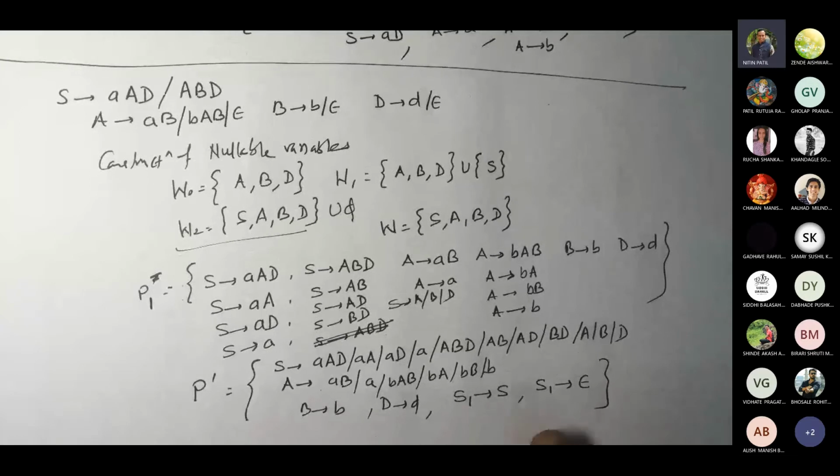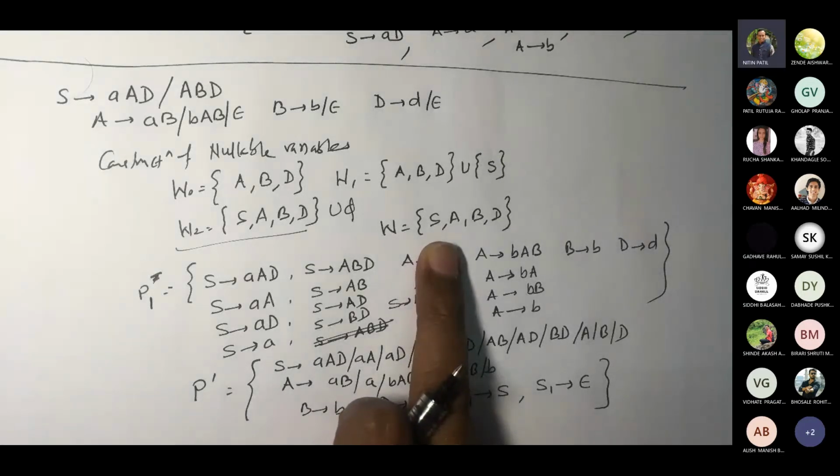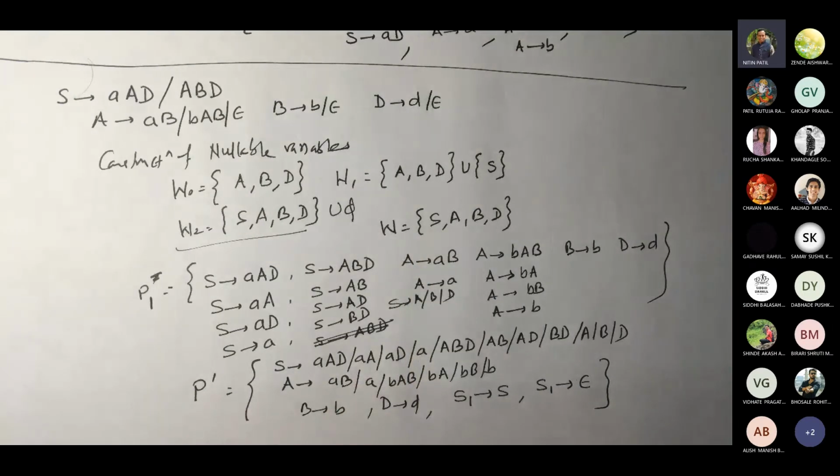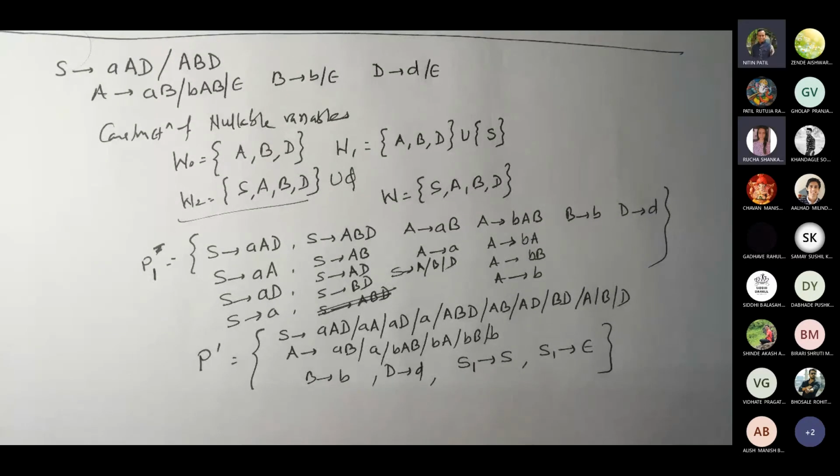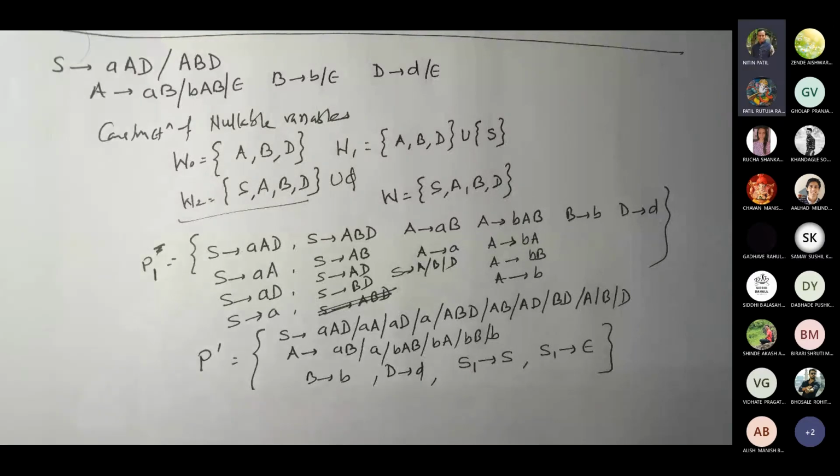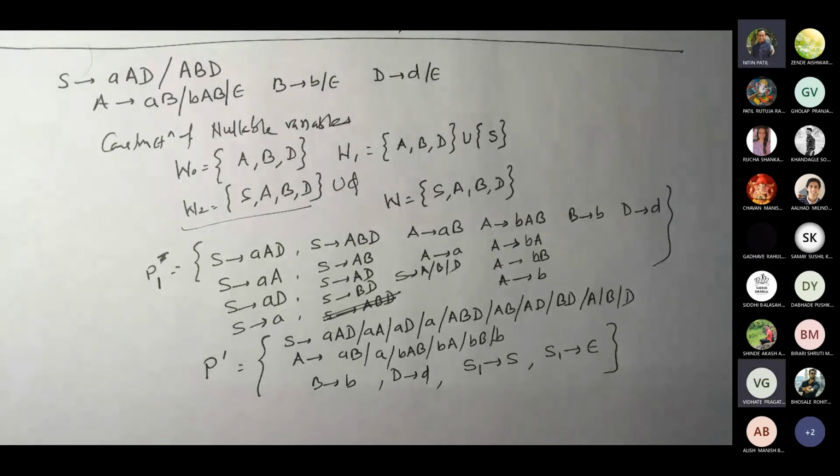अभी देखो आपका लैंग्वेज प्रोटेक्ट होगा क्योंकि आपका नया स्टार्ट वेरिएबल क्या है अभी? S1. ये हमने क्यों किया? Because your S is part of LG. Whenever you, sorry, not part of LG, but S is nullable. Whenever you see that your start variable is nullable, you always introduce this and make sure that this S1 never occurs on right hand side of any production. Otherwise फिर से nullable आ जाएगा ना? Correct? Yes, sir. Got it?